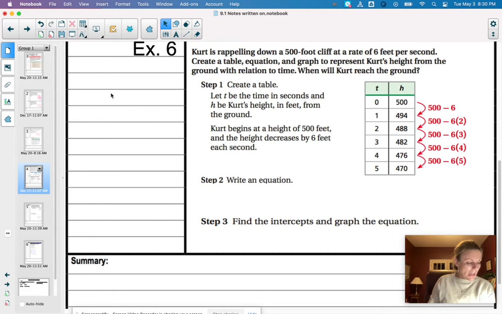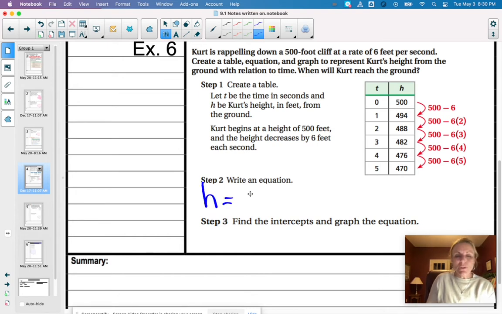So we're going to write an equation right now. And the equation is going to use the height. So our height is equal to, we start at 500 and we're minusing 6 feet per second. Okay. So we have to find the intercepts and graph.